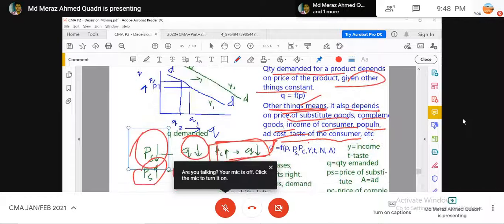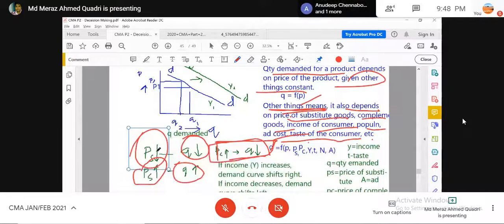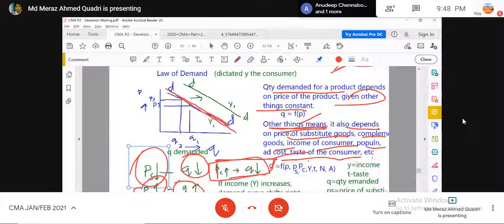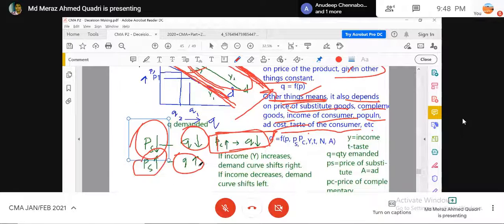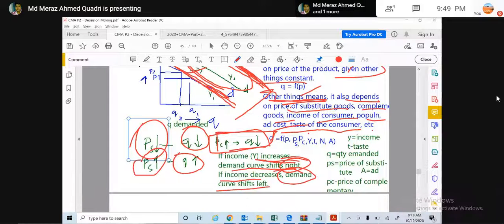Now, this is just a change in quantity demanded, but there is also the shifting of demand. When the demand curve is shifted from one place to another, that is called the shifting of demand. So when can shifting of demand happen? When the income increases, it means people are ready to buy goods at a higher price. Income increases, demand curve shifts right; income decreases, demand curve shifts left.